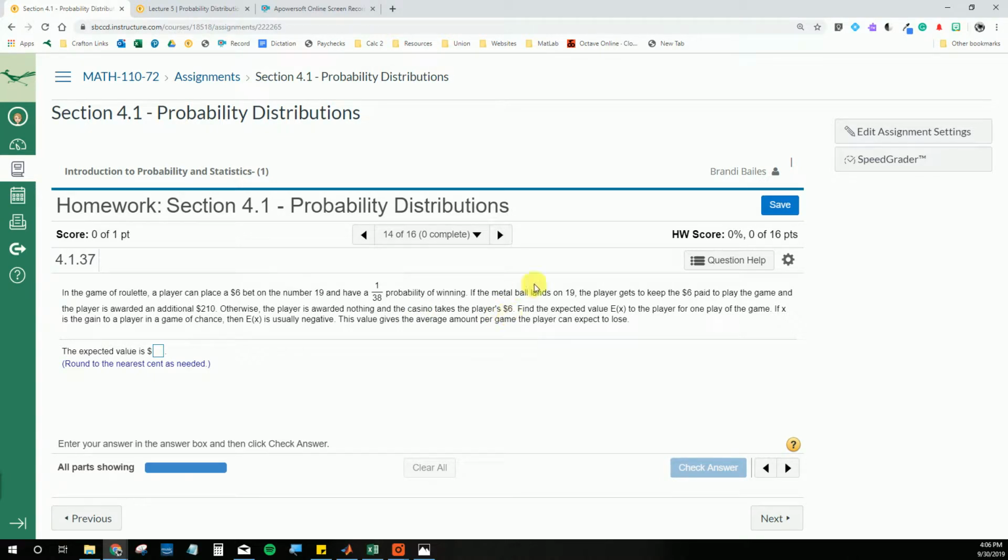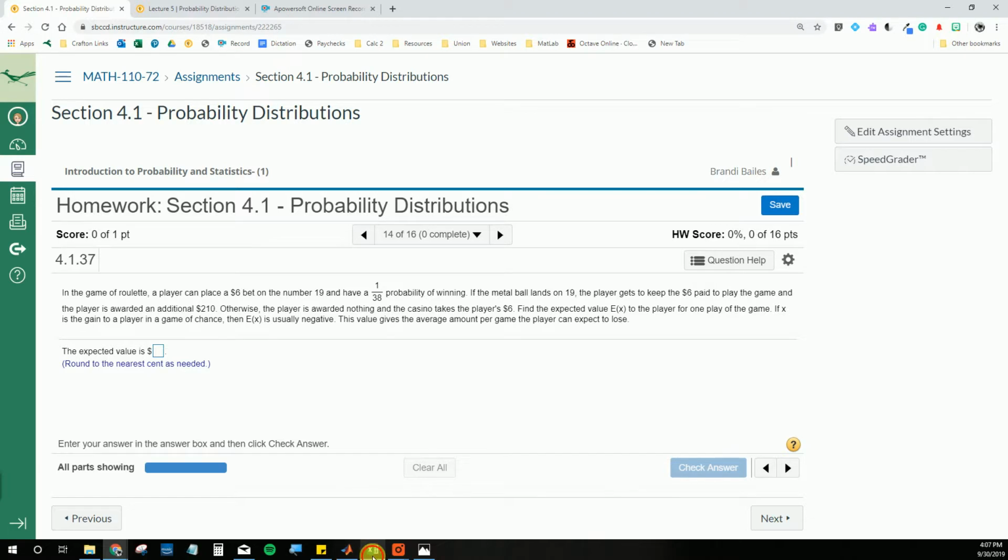So in other words, if you win, you would net $210, but the casino actually hands you $216 because you get your bet back. What we're worried about when we're trying to figure out expected value is what we're getting extra. So the $210, this net amount that we get back, is what we do our calculations with. If we lose, the casino takes our $6 and we're $6 in the hole, so that means we would have negative $6. Now we're tasked to find the expected value of this particular game.